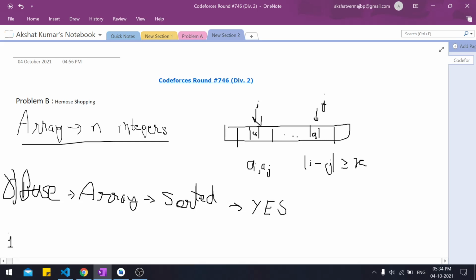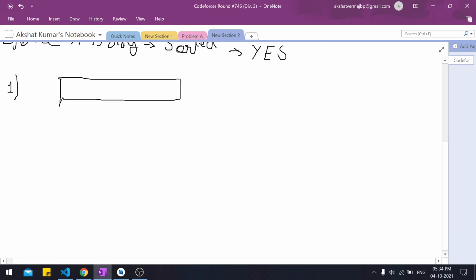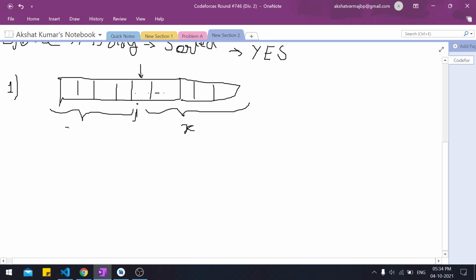Now for the other case, let us do some observation. For example, we are given an array, and we add some more elements to it. Now let us choose a random index i. For a moment, let us consider that the number of elements on the right part of i is less than x, and the same is the case with the left side of it. The number of elements are less than x and less than x.